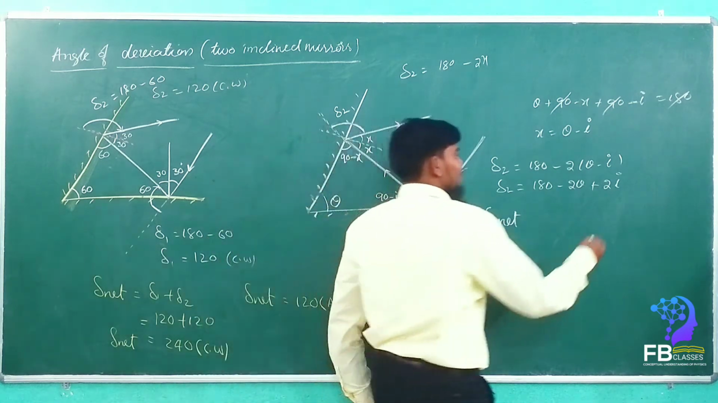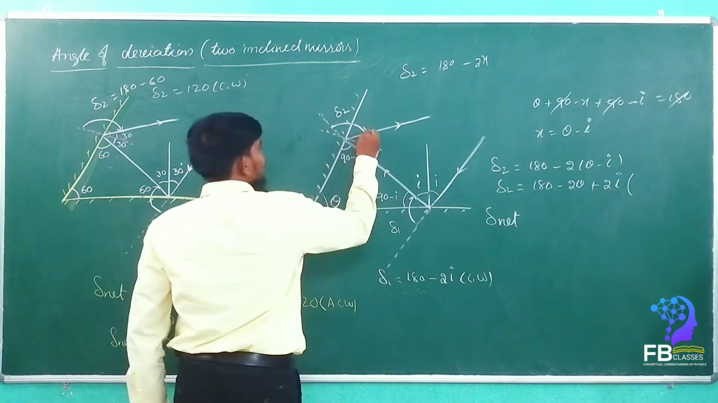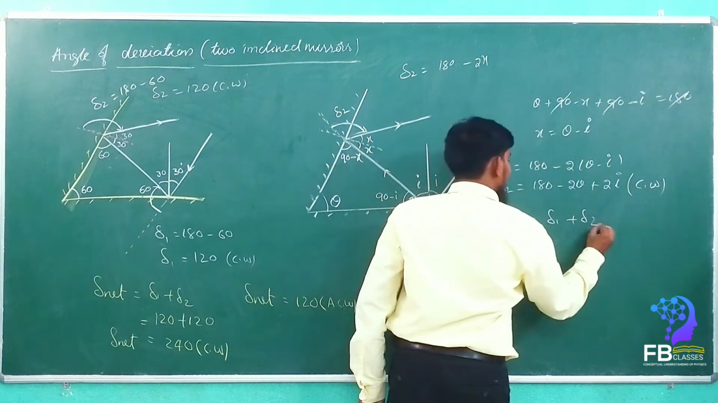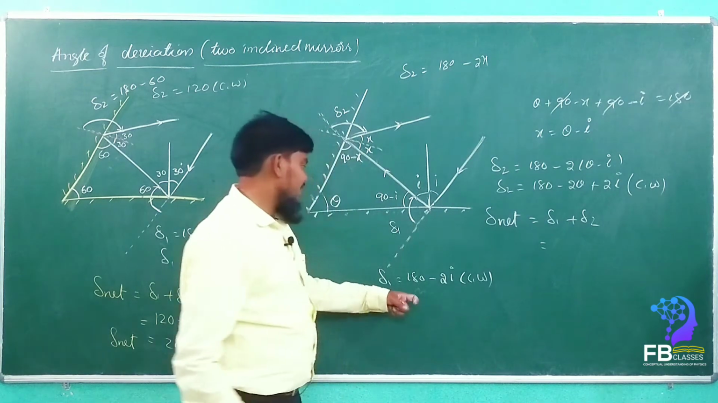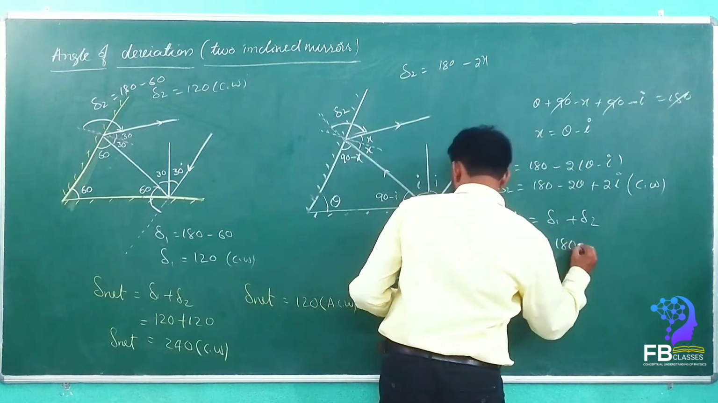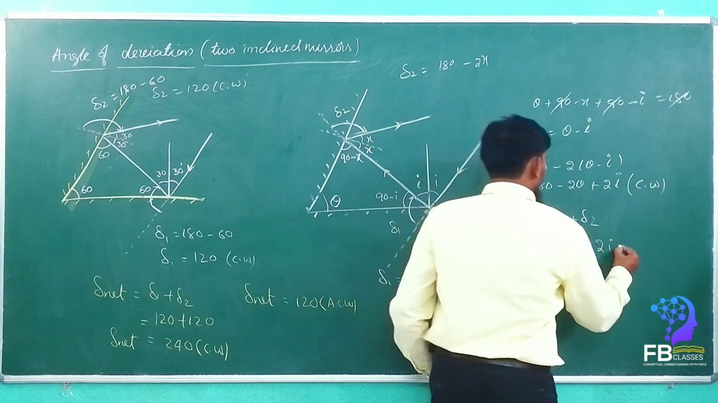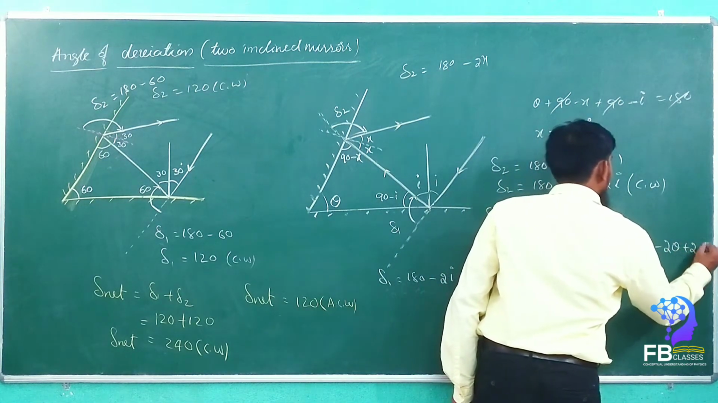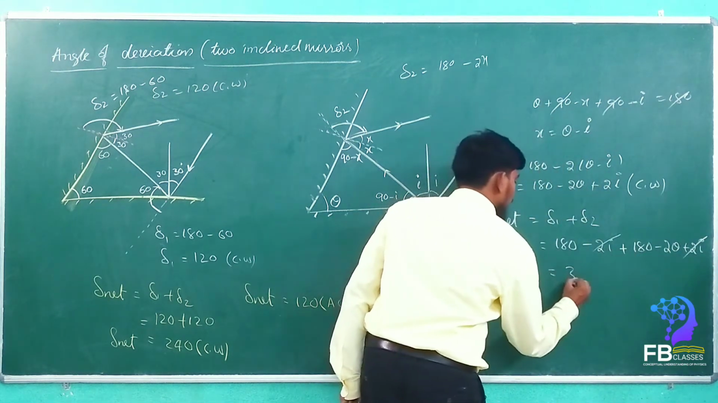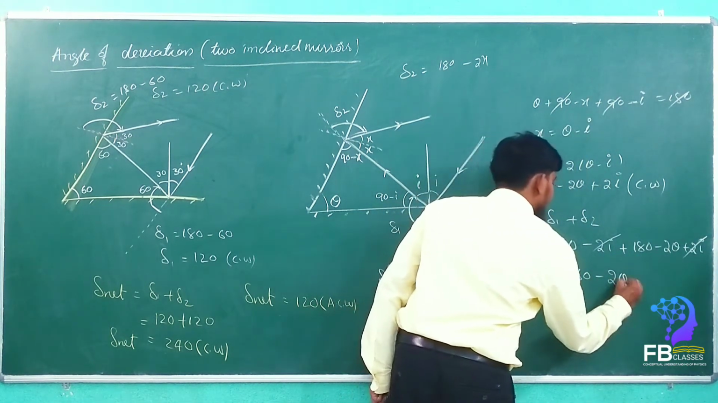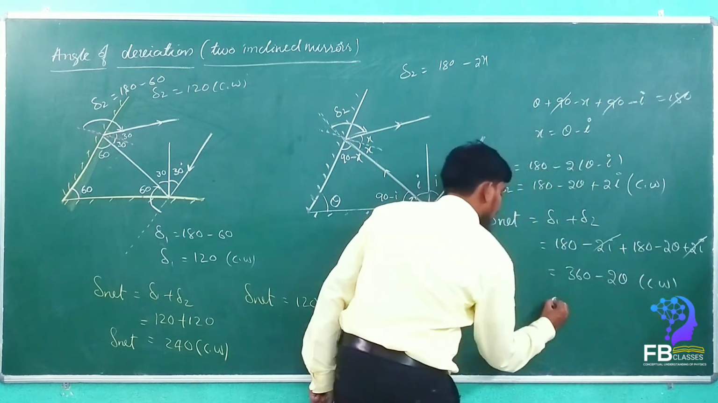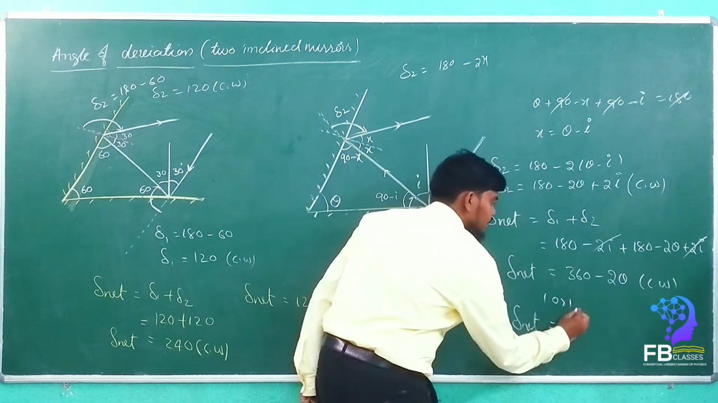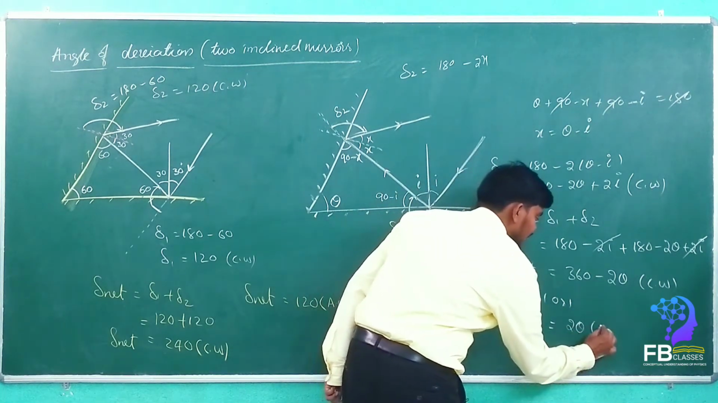is equal to... is this clockwise or anti-clockwise? See here, this is clockwise, this is also clockwise. So both are clockwise. So we just have to add delta 1 plus delta 2. How much is delta 1? Delta 1 came as 180 minus 2i. So delta 2 is plus 180 minus 2 theta plus 2i. So 2i gets cancelled. That is equal to 360 minus 2 theta, clockwise. Or we can also write delta net is equal to 2 theta anti-clockwise.